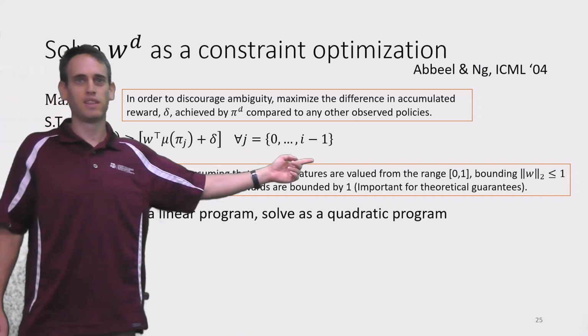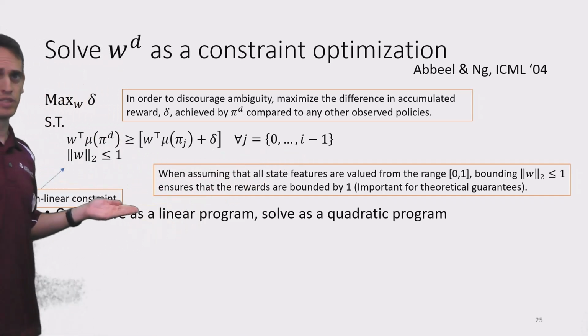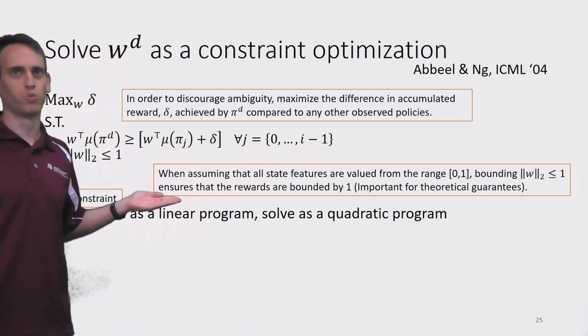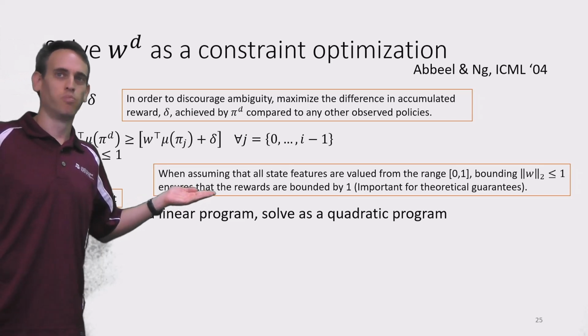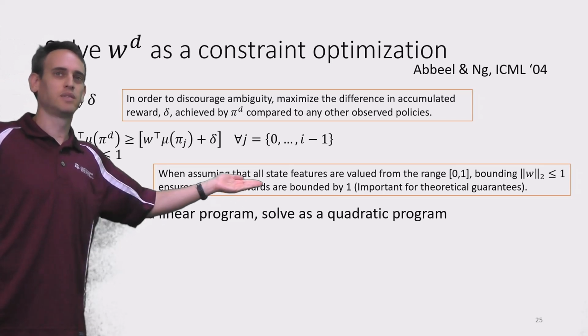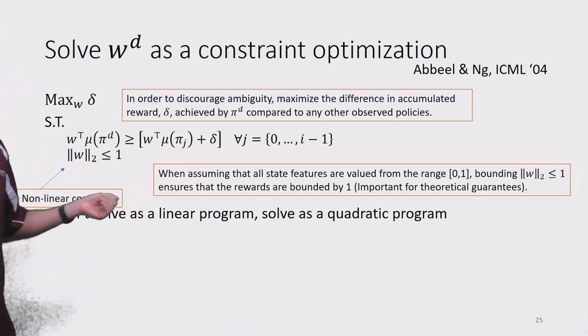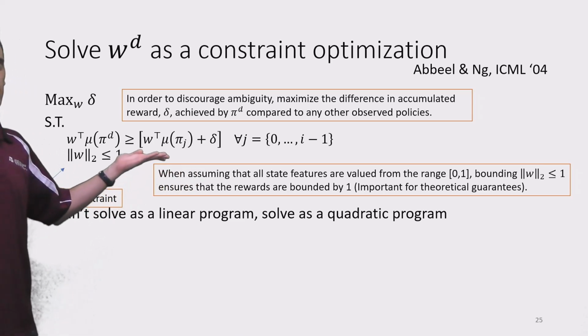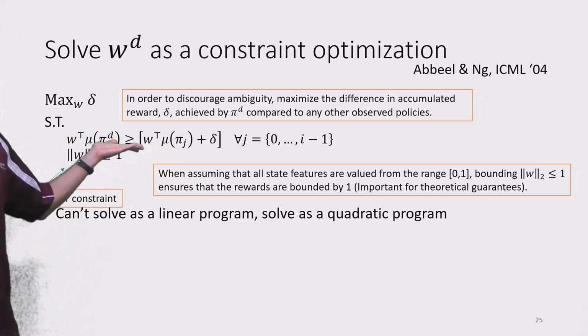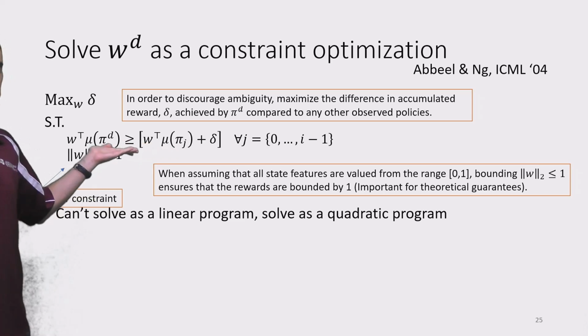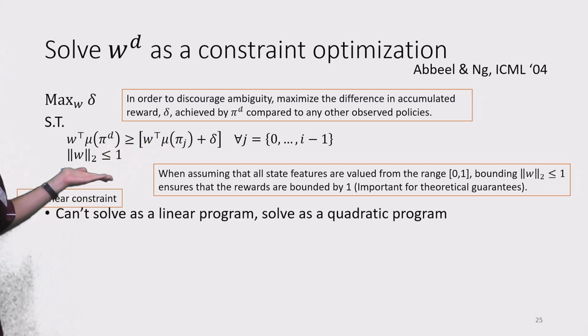If we add that bound, this will ensure that the rewards are all bounded by 1, and this is important for theoretical guarantees. So you won't be able to just inflate this value by inflating the W vector. Okay, so this is actually a very important constraint that must be added.